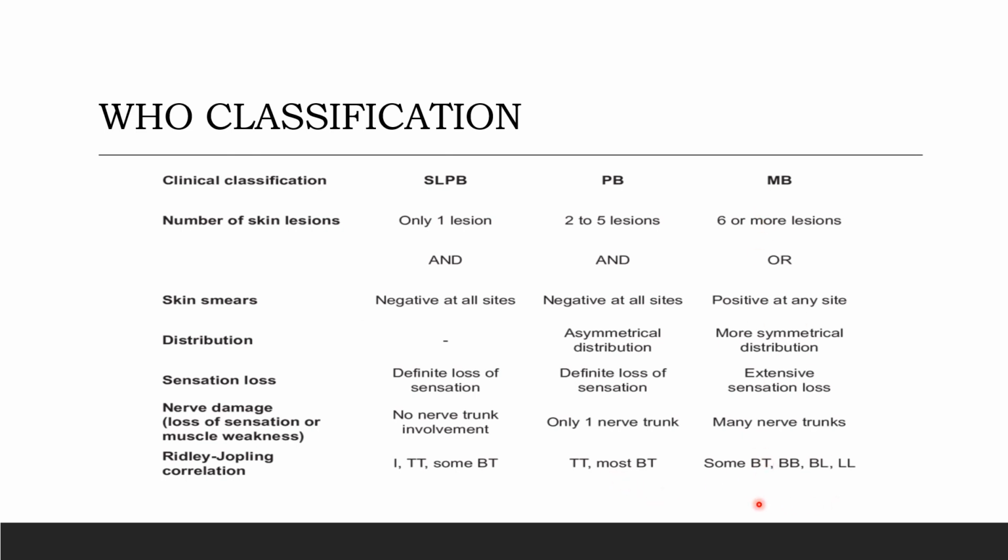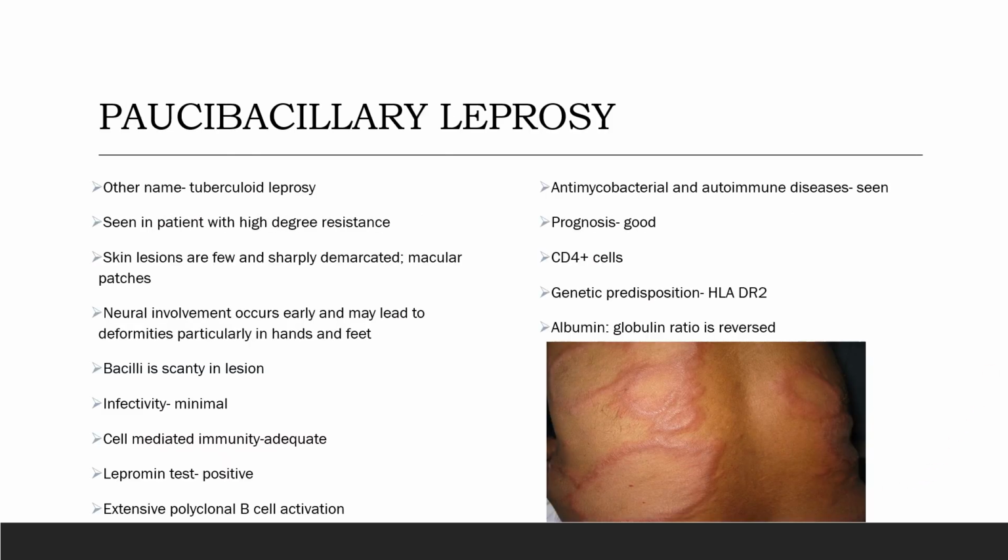In multibacillary, it can be border tuberculoid leprosy, it can also be mid-borderline leprosy, it can also be borderline lepromatous leprosy, and polar lepromatous leprosy. Now we'll be learning about the paucibacillary leprosy. So paucibacillary leprosy is also known as the tuberculoid leprosy.